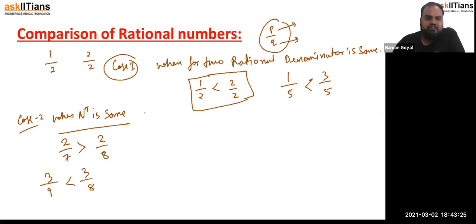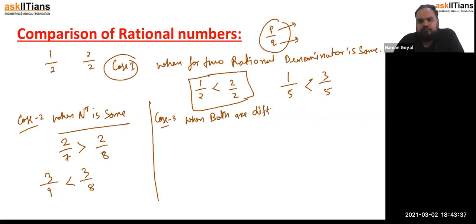ठीक है, now case 3, which is very important: when both are different, when numerator and denominator both are different. Then what do we have to do, how do we check this? Okay, now see how we do this. देखो, if we have the numbers 1 upon 2 and 3 upon 4, we have to make the denominator the same for the two rational numbers.